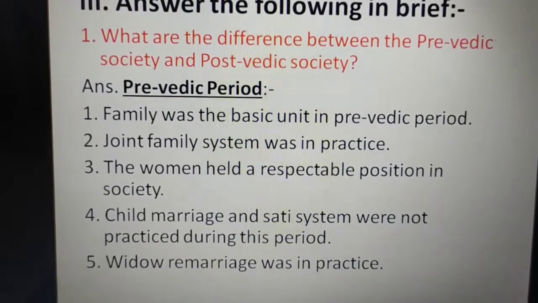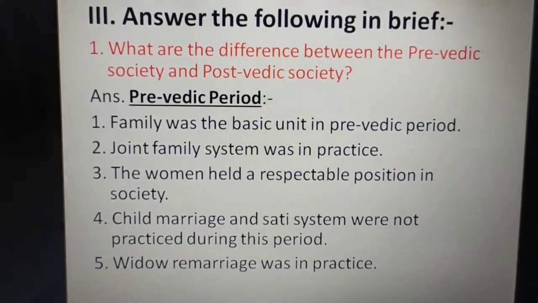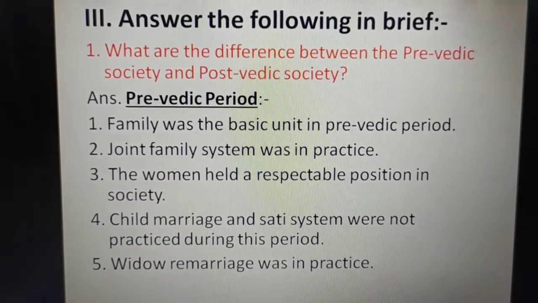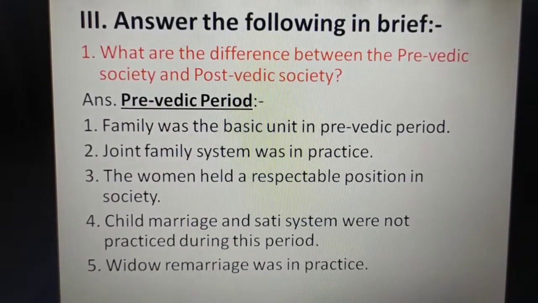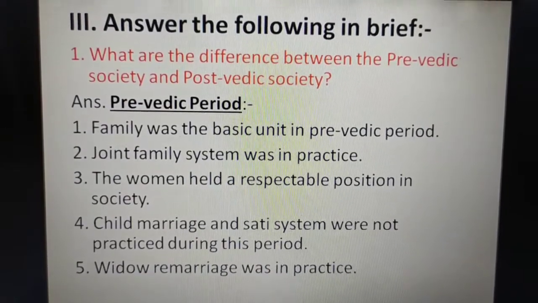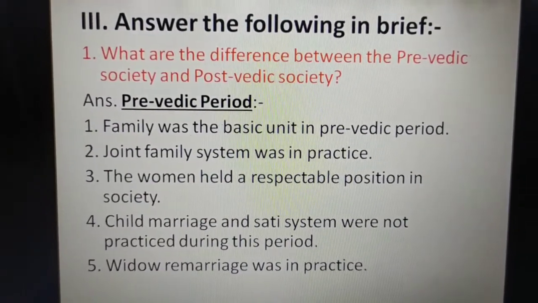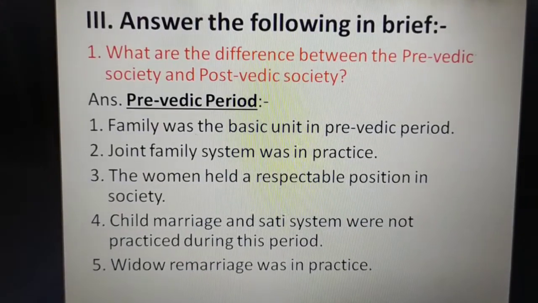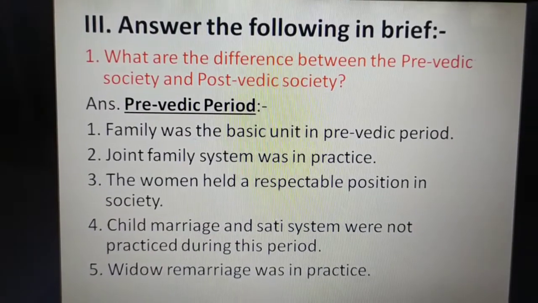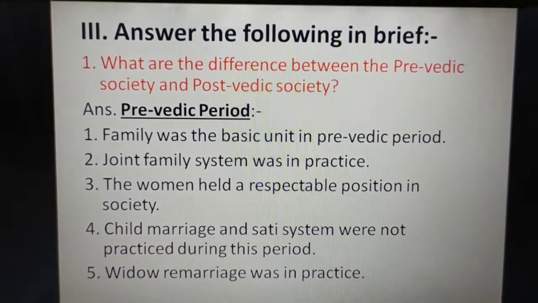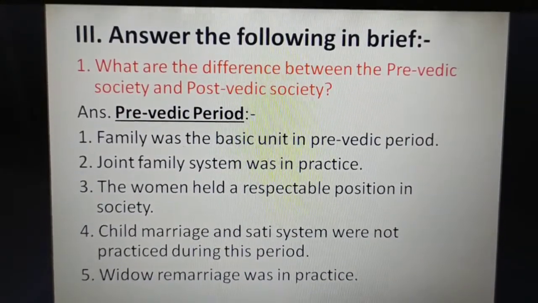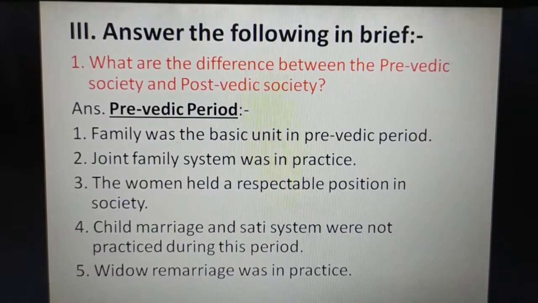The first point. Family was the basic unit in pre-Vedic period. Second point, joint family system was in practice. The third point, the women held a respectable position in society. The fourth point, child marriage and sati system were not practiced during this period. The fifth point, widow remarriage was in practice.